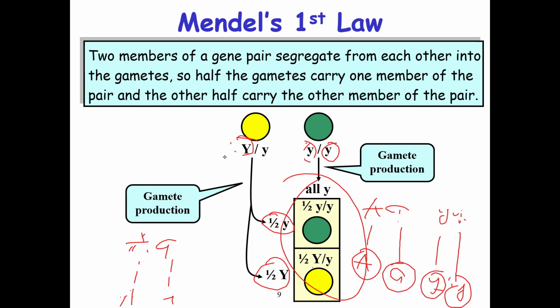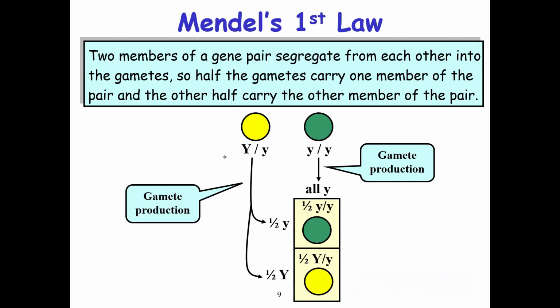This usually happens during gamete production. So this law is considered the first law of Mendel, and it usually happens during gamete formation.